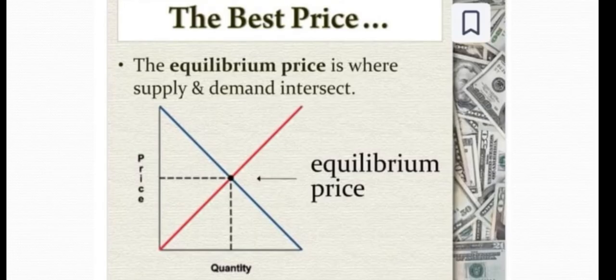See the best price, the equilibrium price. The best price is the equilibrium price, where supply and demand intersect, and this intersection point is called the equilibrium price. When the demand curve and supply curve intersect, that point we call the equilibrium price.